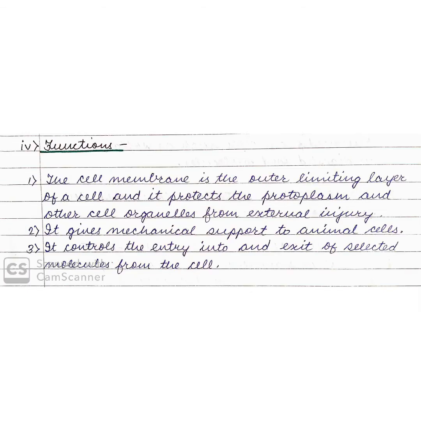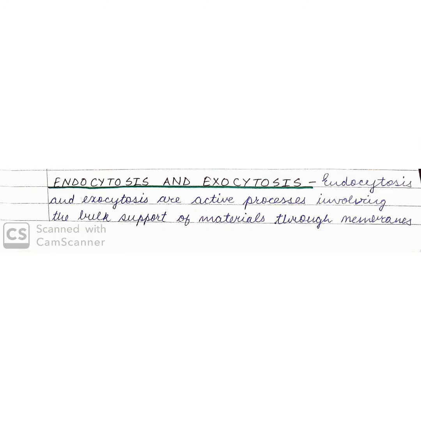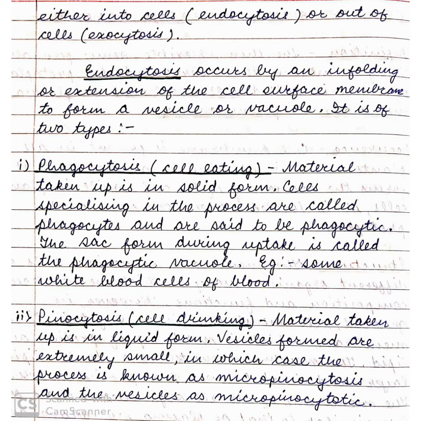Functions. The cell membrane is the outer limiting layer of a cell, and it protects the protoplasm and other cell organelles from external injury. It gives mechanical support to animal cells. It controls the entry into and exit of selected molecules from the cell. Endocytosis and exocytosis. Endocytosis and exocytosis are active processes involving the bulk transport of materials through membranes, either into cells or out of cells.